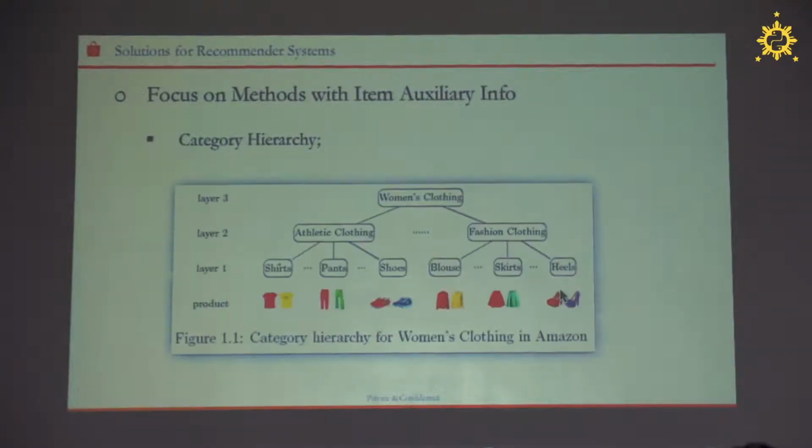The first one is the category hierarchy. Here I put a figure to show a toy example of a category hierarchy. This is the hierarchy for women's clothing in Amazon. First, women's clothing is divided into some generalized categories like athletic clothing or fashion clothing, and then athletic clothing is further divided into some localized categories like athletic pants, shoes, and shirts.